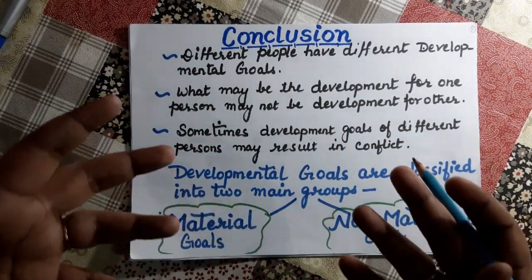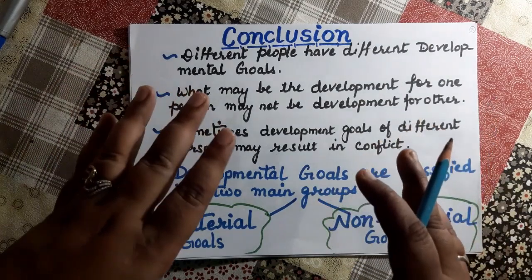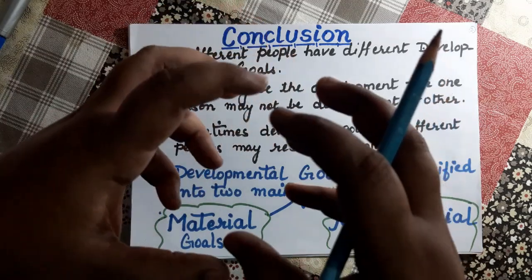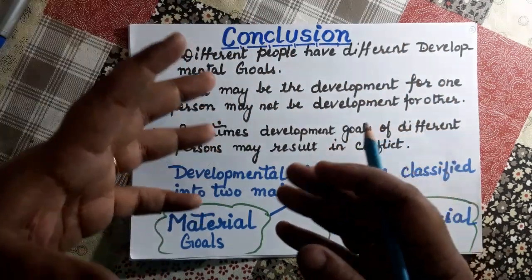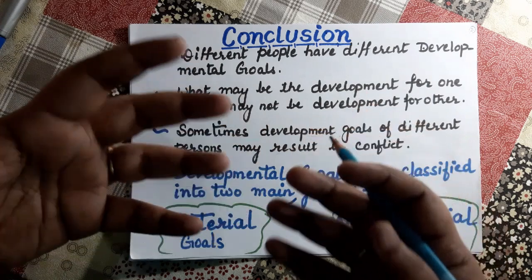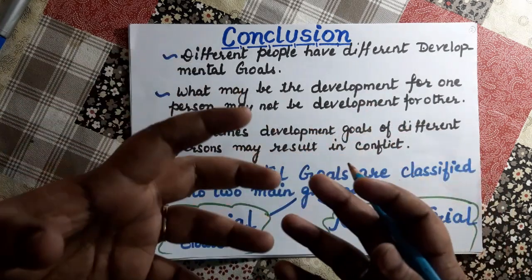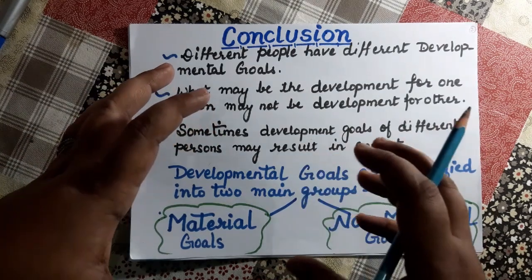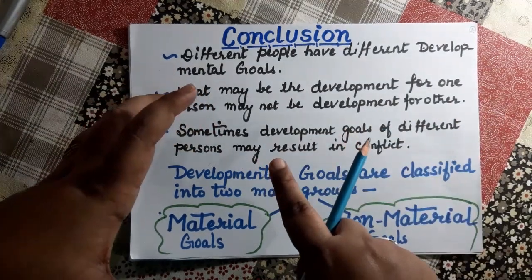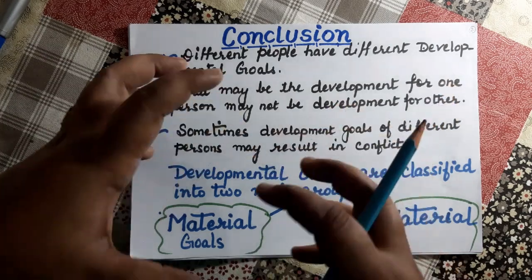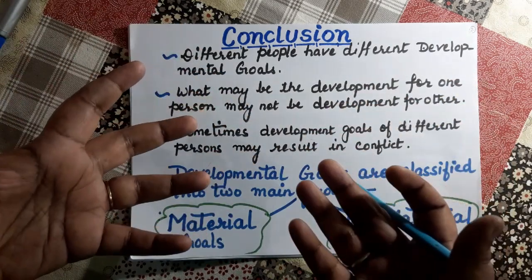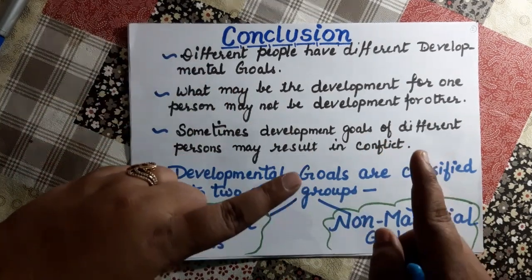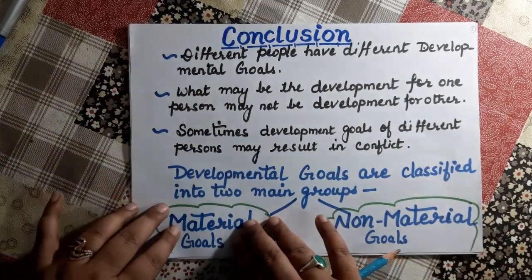So when people are making something like a good house, a good luxurious car, a bungalow, fine. This is a kind of development which is known as material development. These goals are known as materialistic goals, where higher income is an important goal. I hope the material goal is clear.